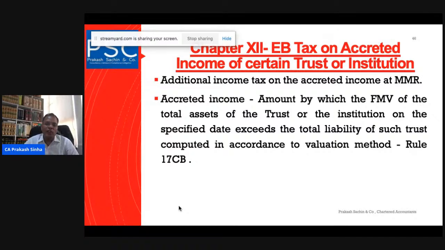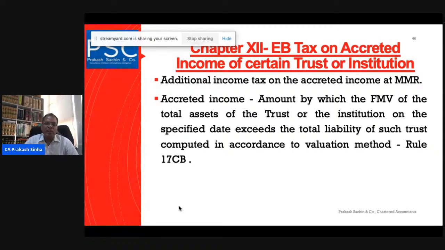If these are the conditions, then the trust that was covered under 12A or 12AB will be deemed not eligible for registration, and in that situation it will be liable to tax on its total income, and also liable to tax on the accreted income. The accreted income is the difference between the gross value of the assets on the specified date minus the liability on the specified date, and on that amount the maximum marginal rate will apply.